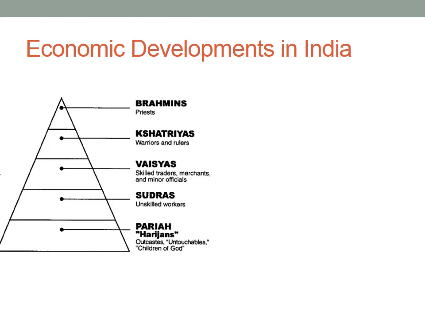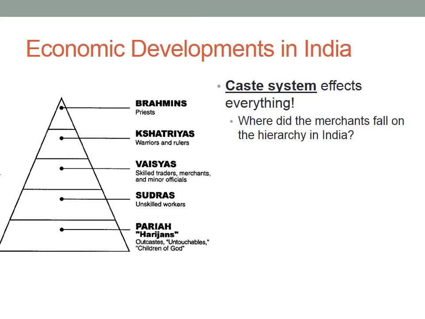As far as economics in India goes, the caste system affects economics as well. You can take a look at the different castes, but priests are at the top, warriors and rulers below that. So you'll notice that our religious figures are actually the most powerful in society. Then we have our skilled workers, our merchants, so trade is valued. Then our unskilled workers, and then our untouchables, which is the lowest class.